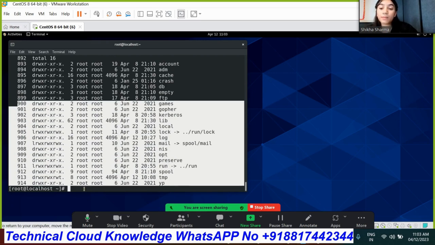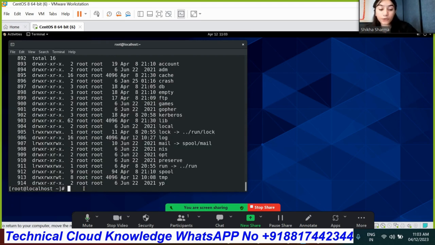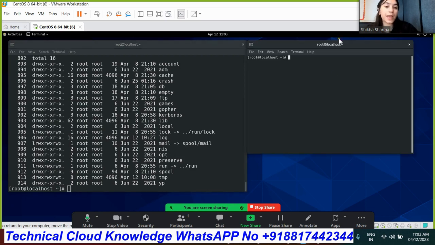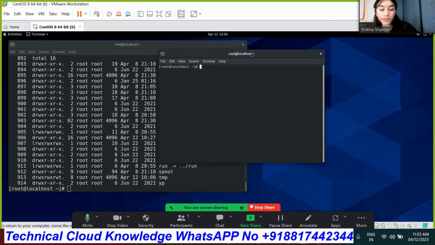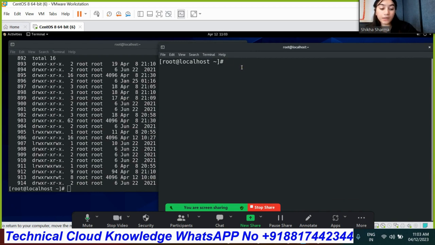We can do this with the awk command also. Control plus shift then n, which is new tab. Here we will run the command ls -l, define the path, and awk. Here I am saying that NR should be in the range of 900 comma 940.